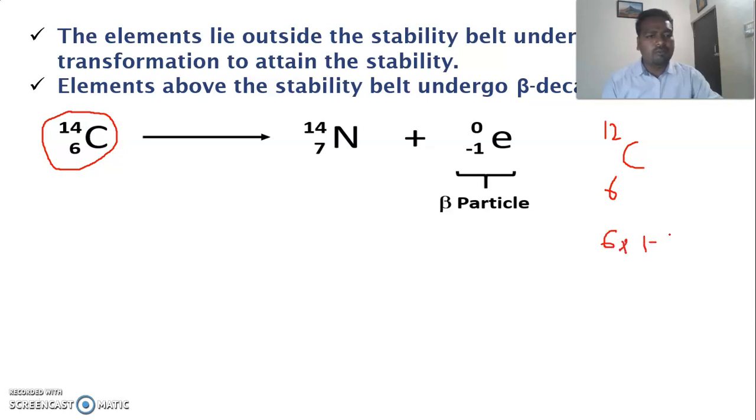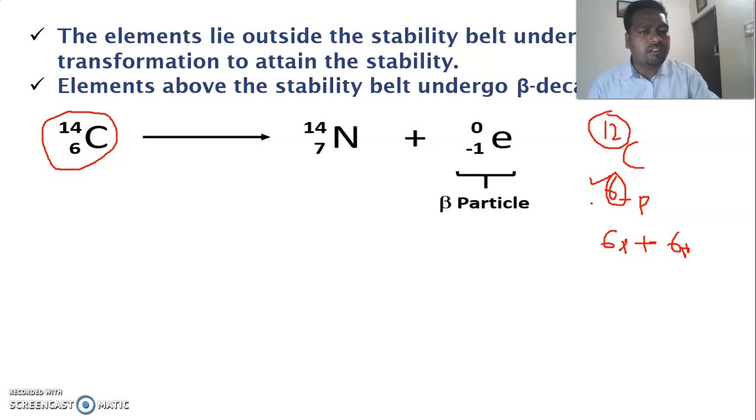I think you are well familiar with the notations of atomic number and mass number. The atomic number Z is the number of protons, and the mass number A is the total number of protons and neutrons.